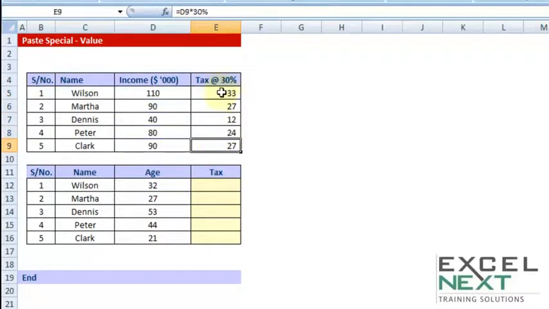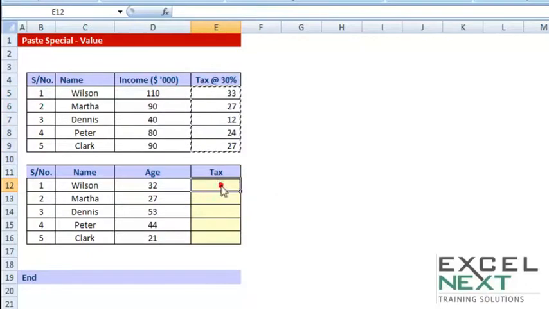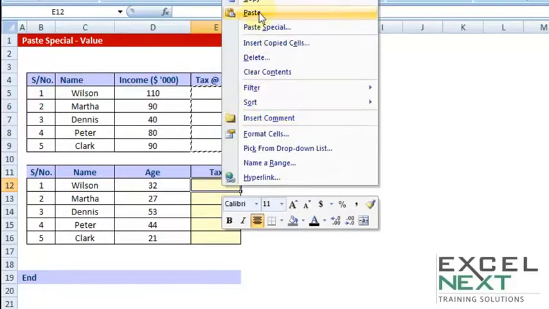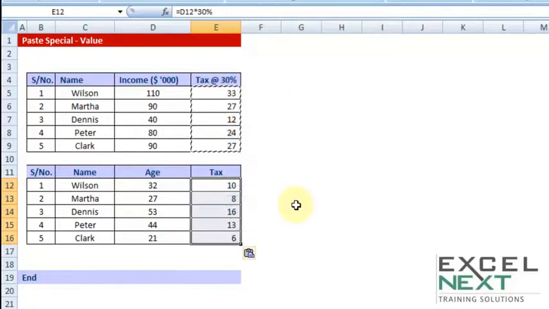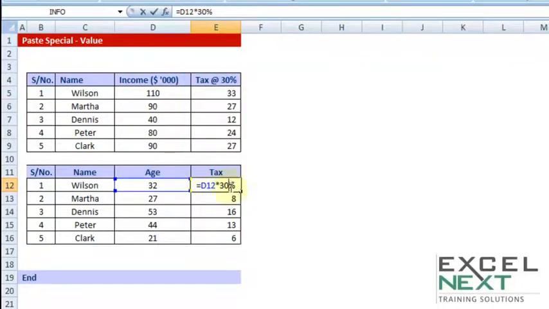Now at times I would want that only a certain portion of my data gets copy pasted to another set of cells. Now if I do a quick copy, Control C, and do a quick paste, Control V, what happens is, as you notice, the numbers are not the same. The earlier copied cell had a logic, the logic which said whatever the prior cell suggests, multiply that with 30%. Now exactly the same logic has been pasted. Whatever the prior cell suggests, paste that in.